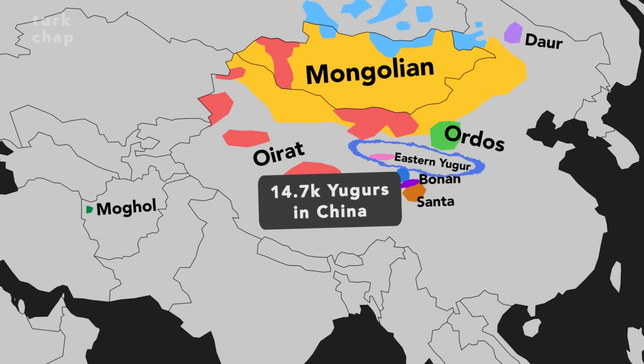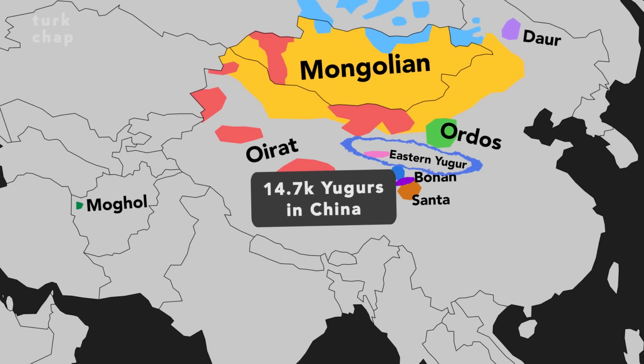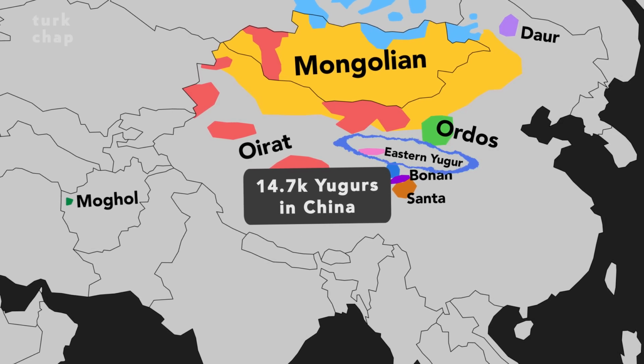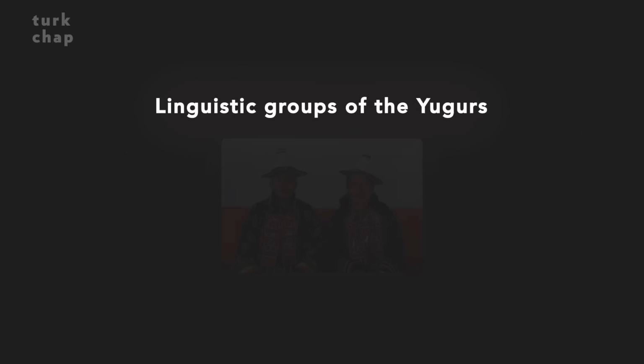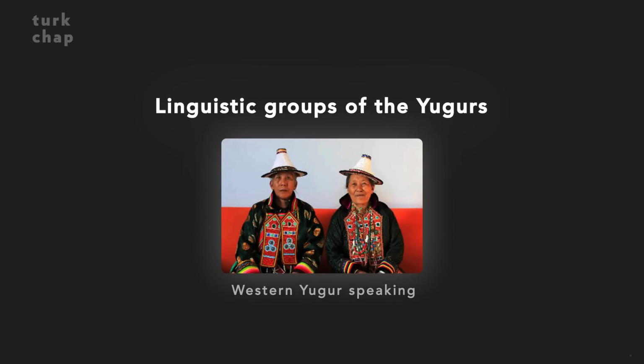14,706. The Uyghurs live in the Sunan Uyghur Autonomous County in northern China and consist of 4 linguistically different groups. The first and largest group is the Western Uyghur people, around 4,600 of whom speak Western Uyghur, which is a Turkic language. It is commonly accepted that the Western Uyghurs are the descendants of the Uyghurs who fled to the Gansu province after the collapse of the Uyghur Empire in 840 AD.